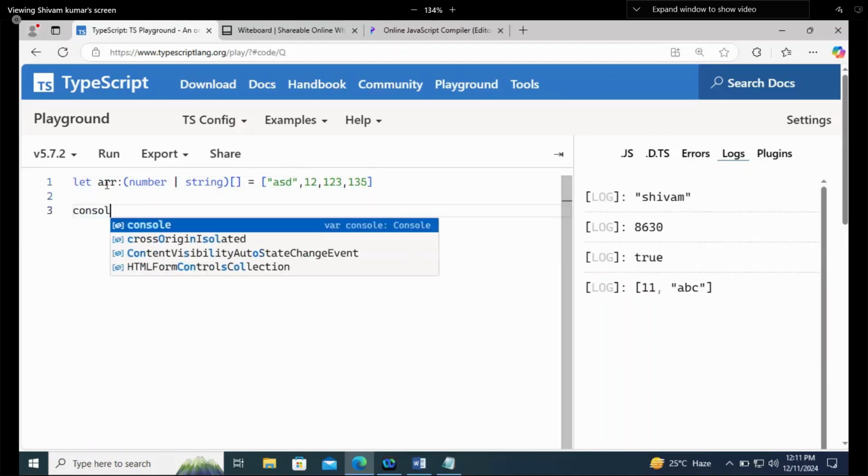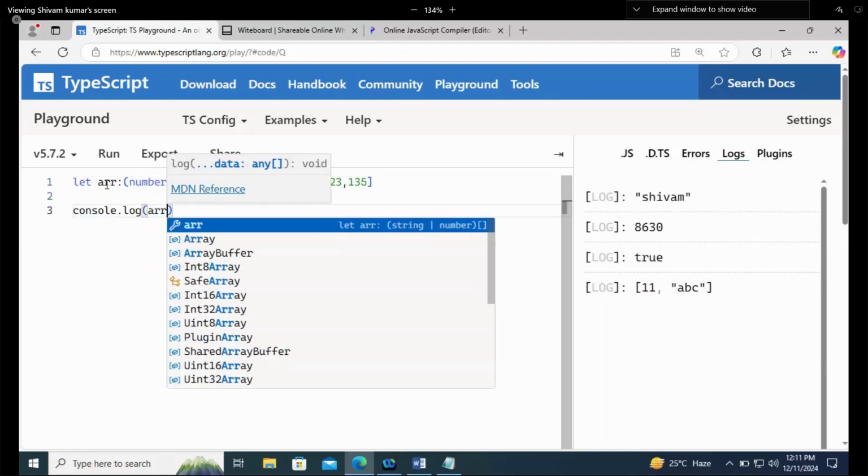If I'm saying console.log, an array of tuple doesn't perform any operation like append or insert. Why? Tuple is not performing any operation because it is immutable. Why is it immutable? The question is again the same. Why are tuples immutable?